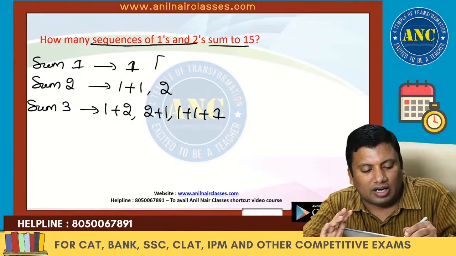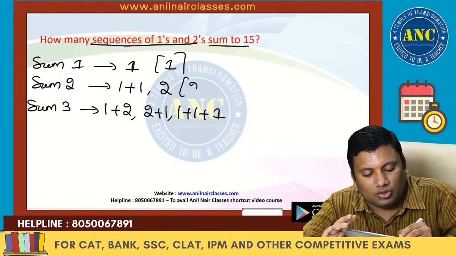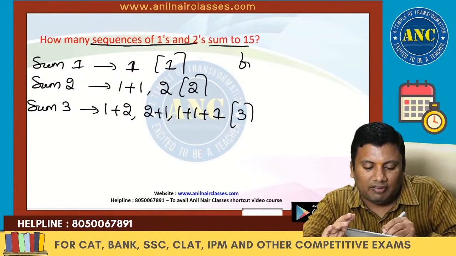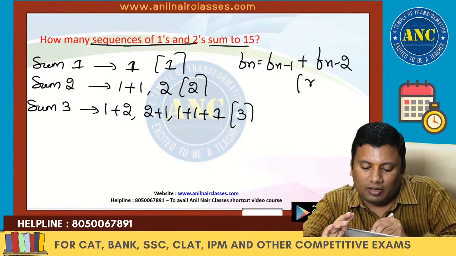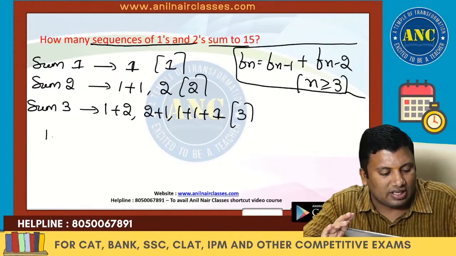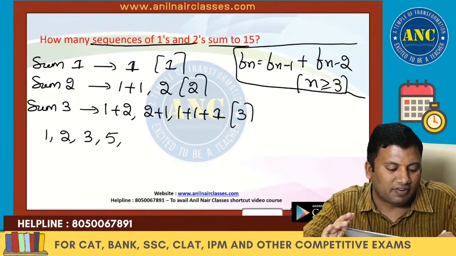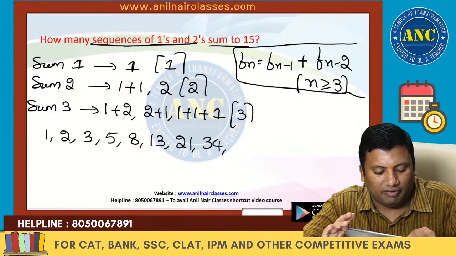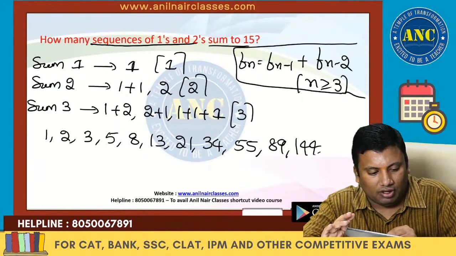If you observe, there is only one way to get the sum 1, that is 1. There are 2 ways to get the sum 2. There are 3 ways to get the sum 3. This is nothing but a Fibonacci series: Fn equals Fn minus 1 plus Fn minus 2, for n greater than or equal to 3. So the first is 1, second is 2, next 3, next 5, next 8, next 13, 21, 34, 55, 89, 144 and so on.